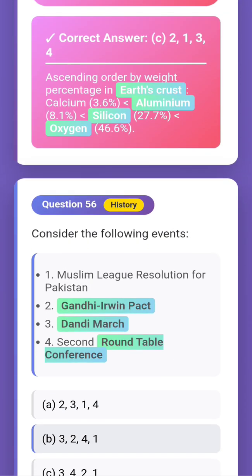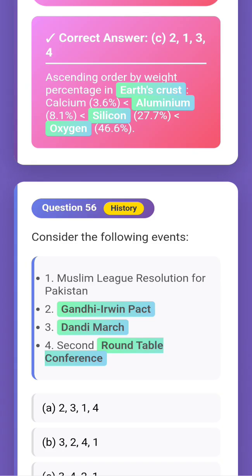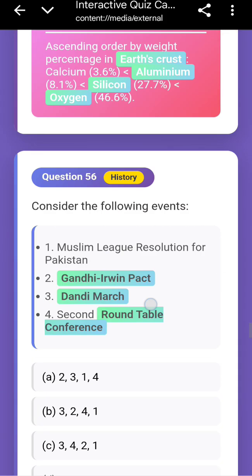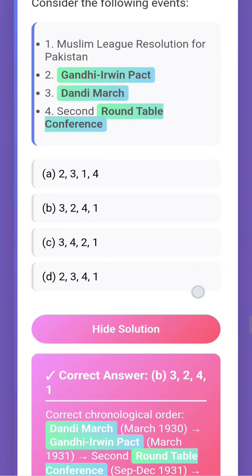Now let us check the definitions. The Gandhi-Irwin Pact was signed on March 5, 1931 between Gandhi and Lord Irwin. At that time he was the Viceroy of India. Gandhi agreed to suspend the civil disobedience movement, that's the salt movement, while the British agreed to release political prisoners and allow salt production on the coast. Okay. And Dandi March, we know that. Second Round Table Conference, we also know that Gandhi attended. And it failed due to disagreements over communal representation and minorities. Okay, cool. It was in 1931.